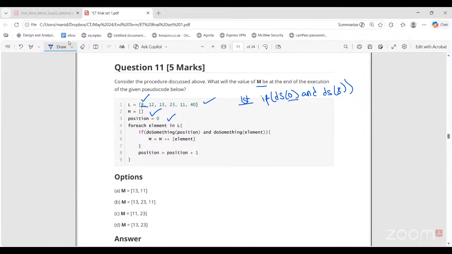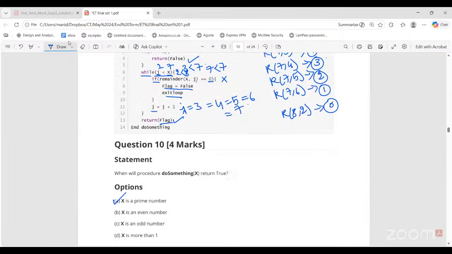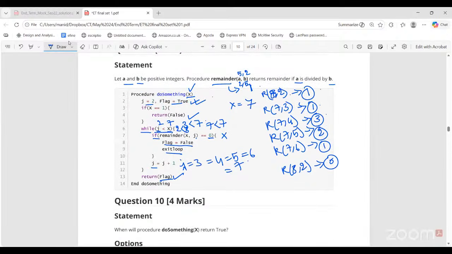So for 0, what will happen? See the do something procedure. Here when x is 0, in the while loop, will I be able to get inside the while loop at all? No, because j starts from... The same happens for 2 also, right? You won't enter the while loop. Same happens for 2 also.